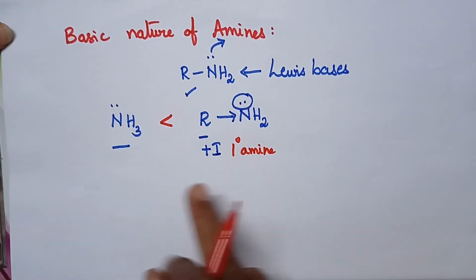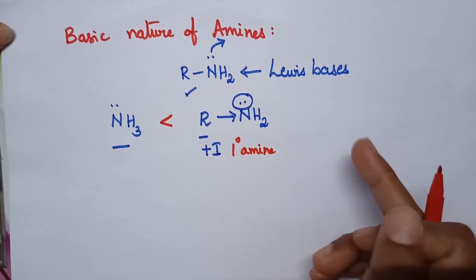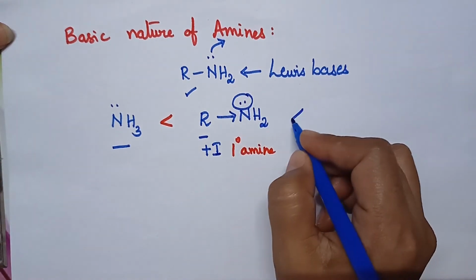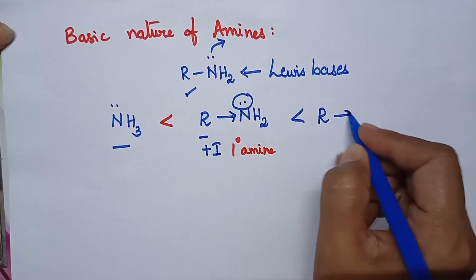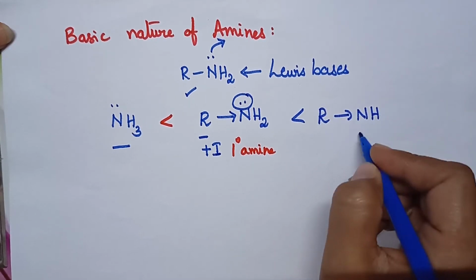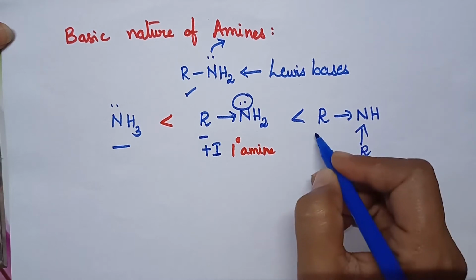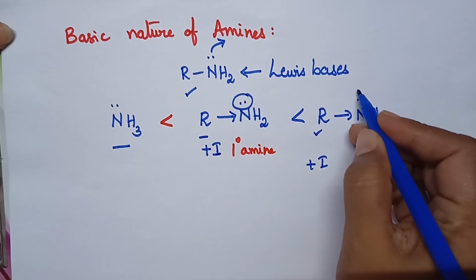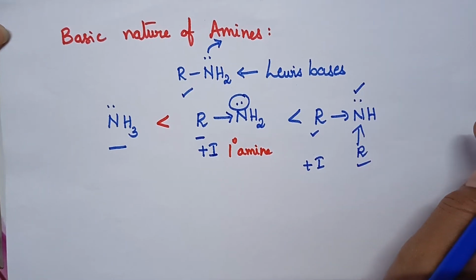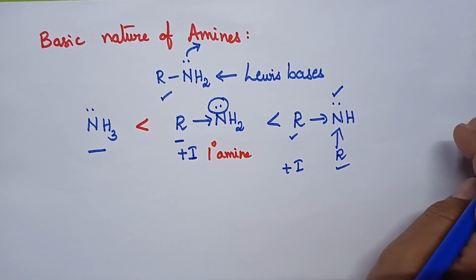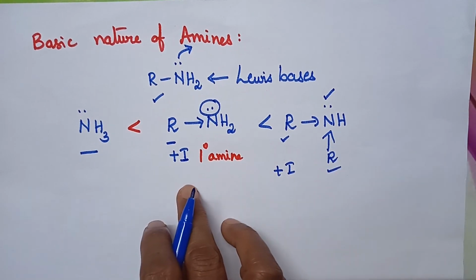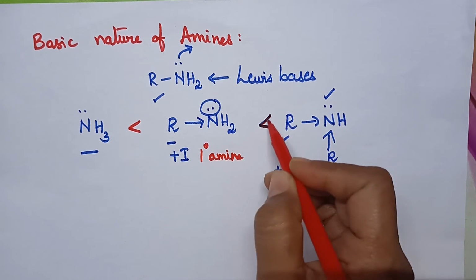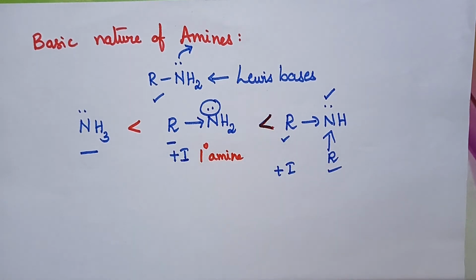In a similar way, we can compare with secondary and tertiary amines. In the case of secondary amines, two such alkyl groups are present. With the result, what happens? We have two plus I affecting groups, so the electron density on the nitrogen of the secondary amine is much higher than the primary amine, and hence secondary amines are more basic than primary amines.